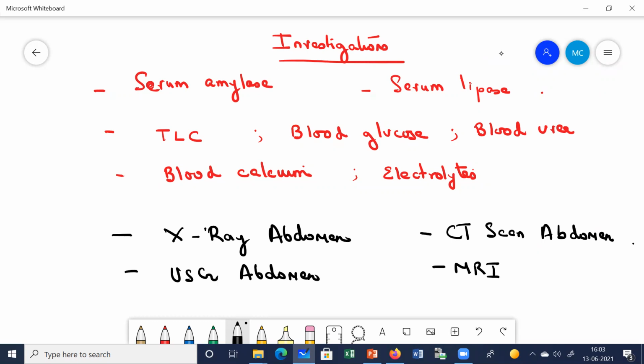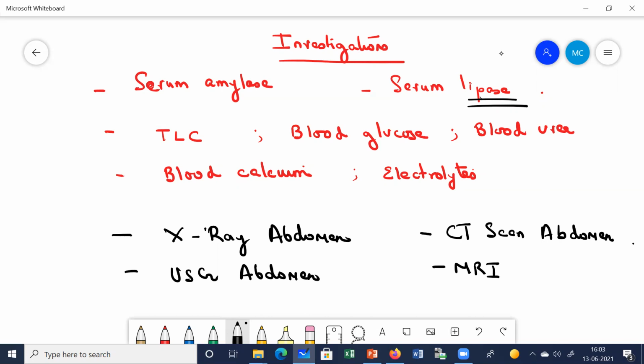Remember, out of the serum amylase and serum lipase, serum lipase is more preferable for diagnosis. This is more specific than amylase. Anyhow, we look for both of these, amylase as well as lipase. Amylase levels increase for the initial 24 hours, and then after 3 to 5 days, it again comes down to normal.